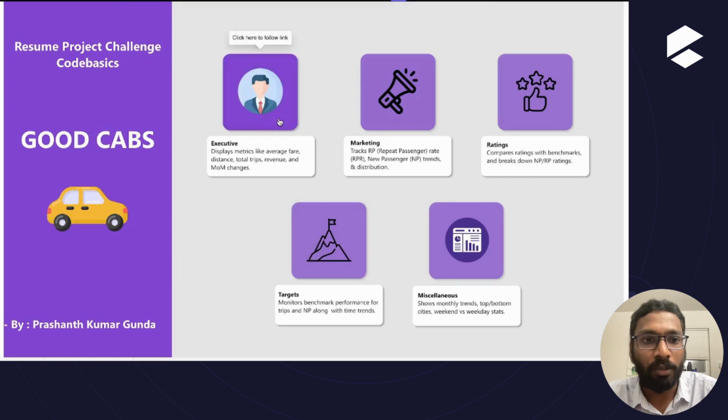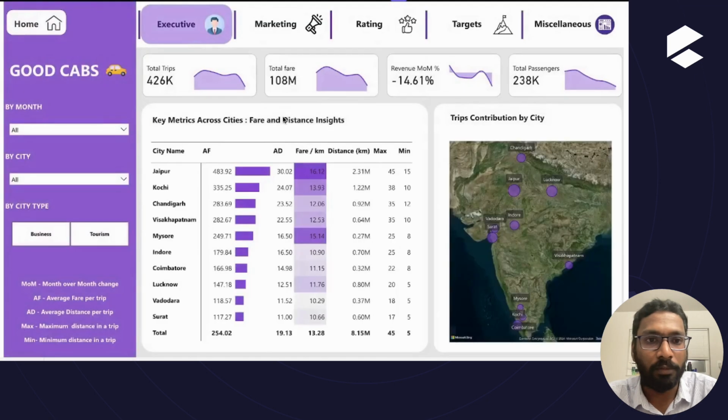So for example, if we click on executive, we can go to the executive view, where the KPIs that I mentioned earlier are total trips, total fare, revenue month over month change, and total passengers. A small graph is placed beside each KPI to give month-wise analysis. In the sidebar, you can see the filters. By city type, you can filter the data to business or tourism cities, and I have also mentioned some abbreviations in the sidebar.